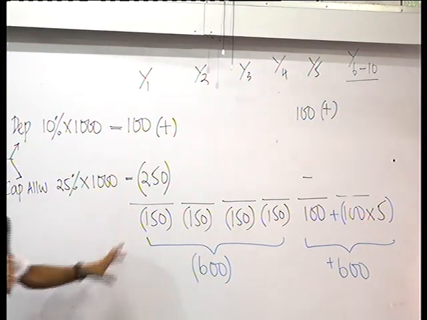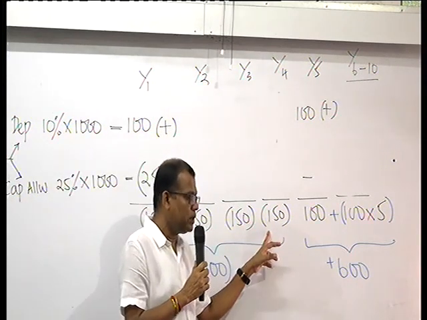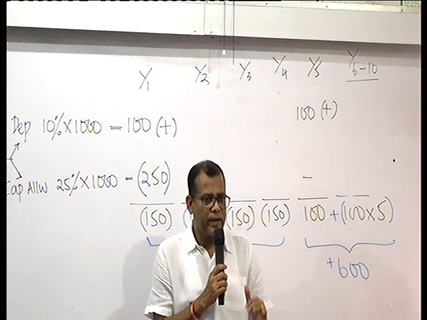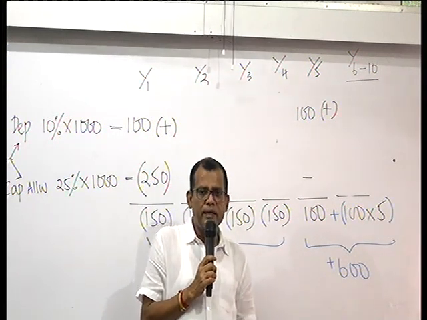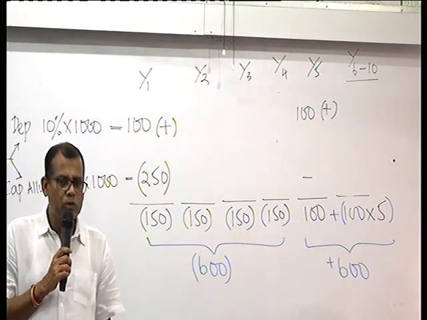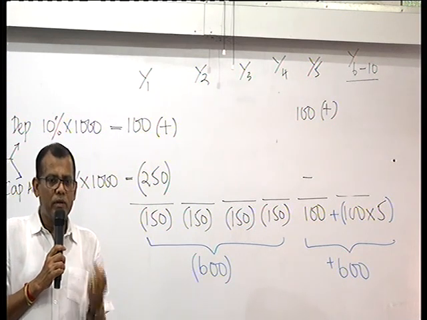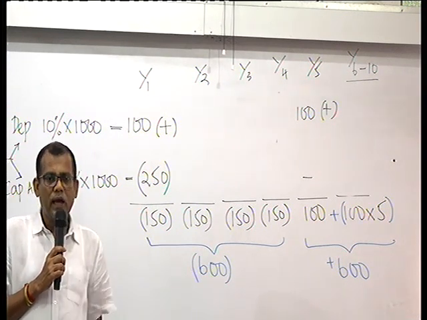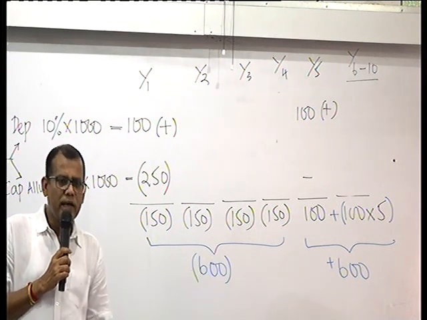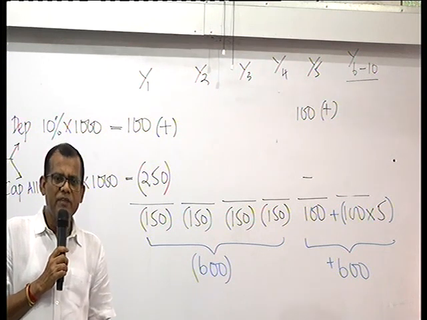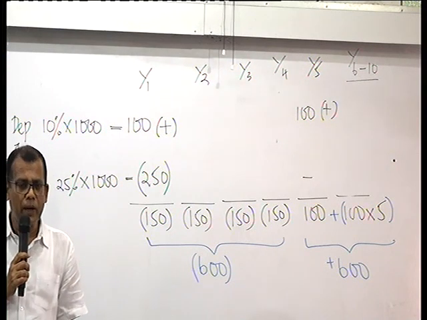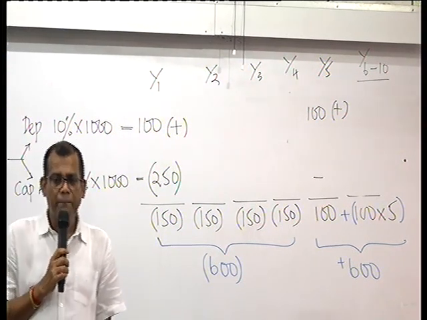So you pay less taxes in the first year, second year, third year, fourth year, then you pay more taxes in the 5th year to the 10th year. Ultimately, the less taxes and more taxes, if you compute, exactly tally. Forget about the time value adjustment. The benefit that you have obtained in the first 4 years has eventually been reversed in the next 6 years. So this kind of adjustment makes a difference between accounting profit and taxable profit, but those differences are not permanent differences, they are temporary differences.